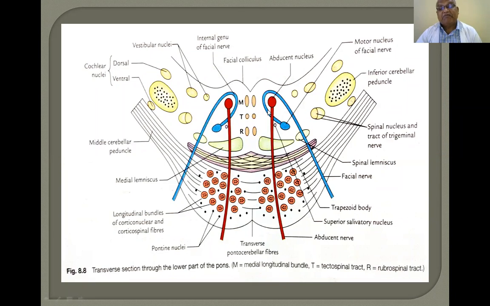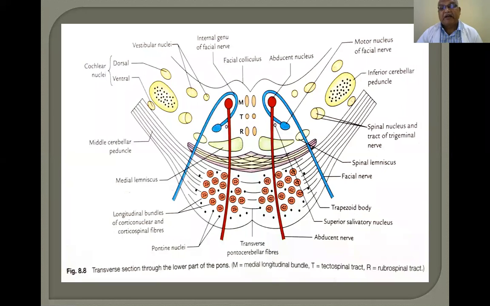So this is the picture of pons, gray matter and white matter. Especially in the pons, the gray matter is dispersed into nuclei that are traversed by fibers. Whereas in the spinal cord, the central gray matter is H-shaped and the peripheral white matter is in columns: anterior column, lateral column and posterior column.